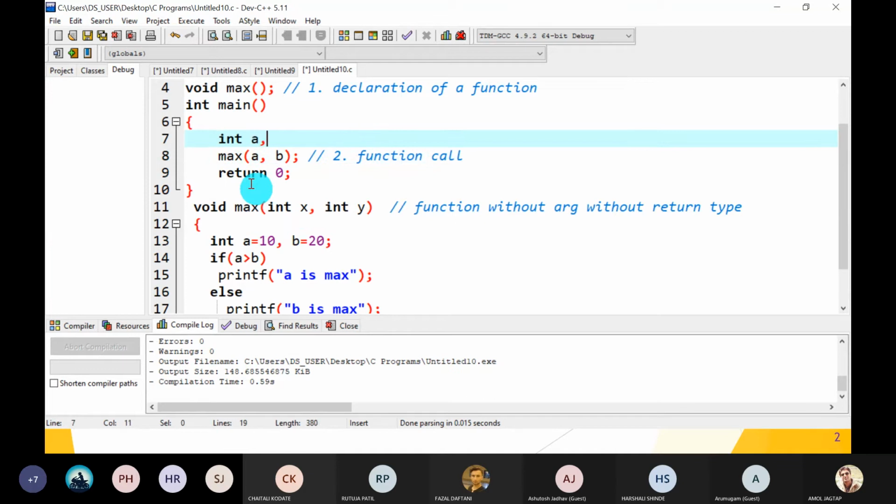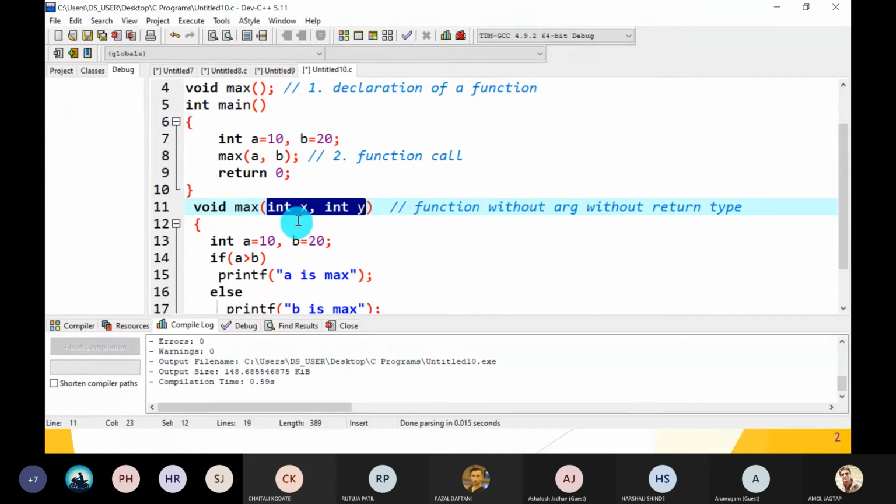So integer A, comma B. Initialize it: A is equal to 10, B is equal to 20. Okay, and pass these two values. What is the function of the max? To decide whether A is max or B is max. But don't return to me, means the return type of the max function is void, but the max function has two arguments.